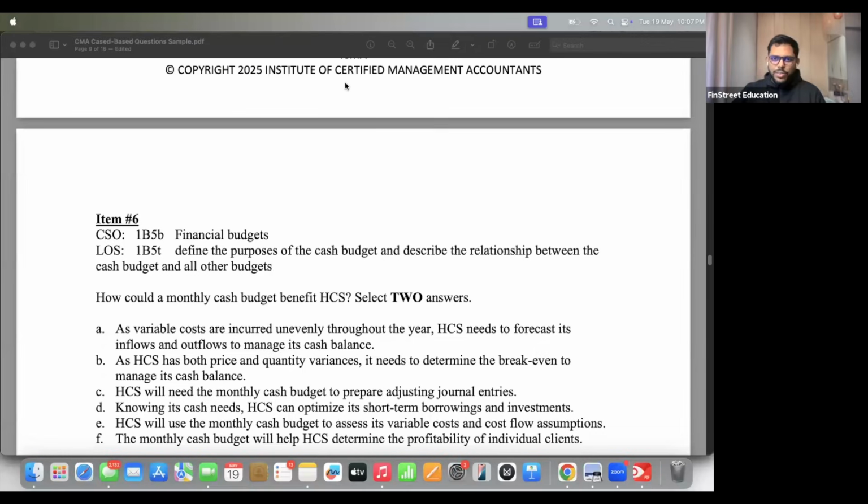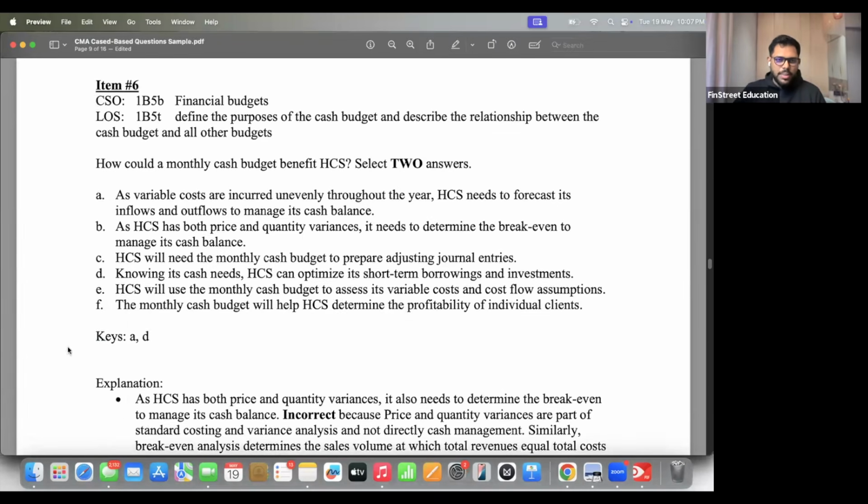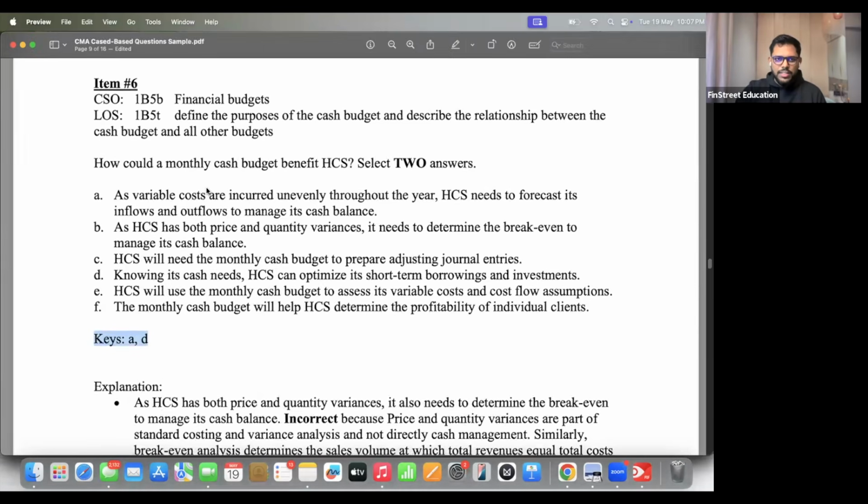Okay. So I think most of you got the answer. So I can directly go to the explanation part now. I'll decode each and every option, why it's correct or incorrect. But I think your answers are matching. Okay, A and D, that's correct. Let's understand why they are correct or why rest of the options are incorrect.